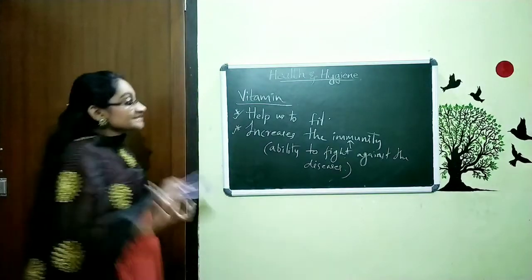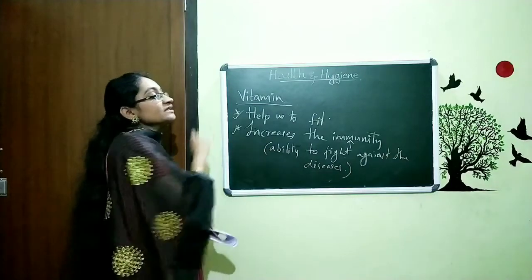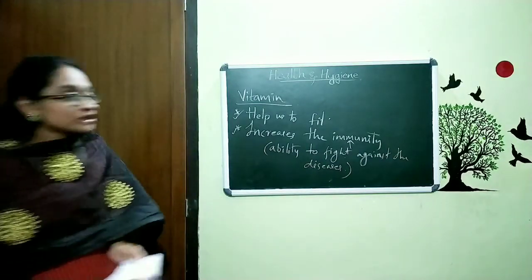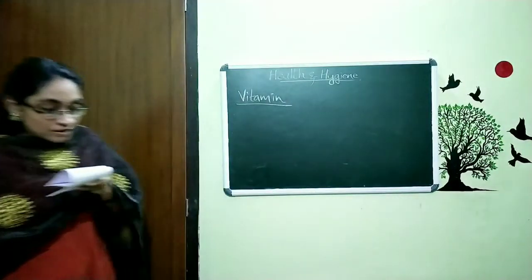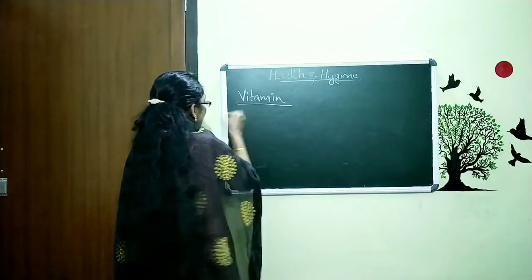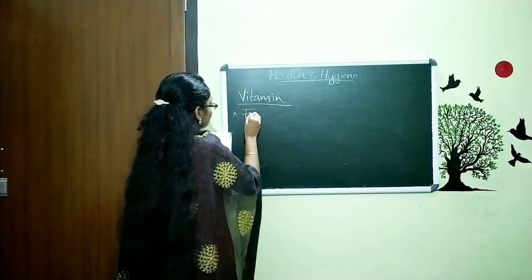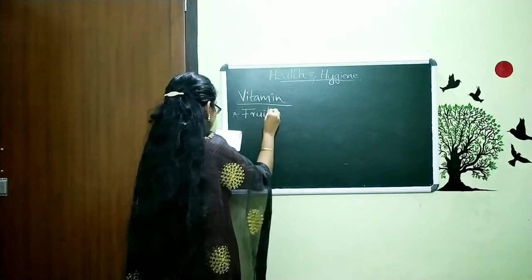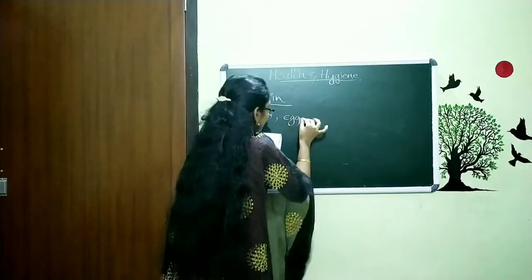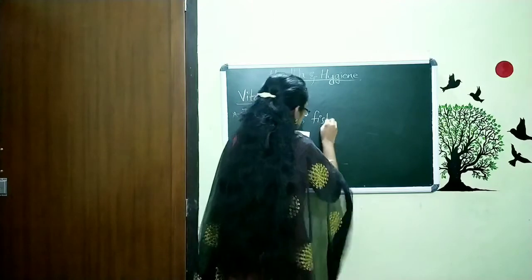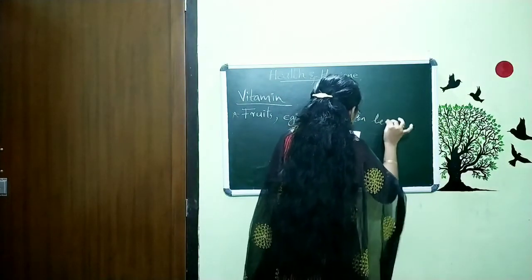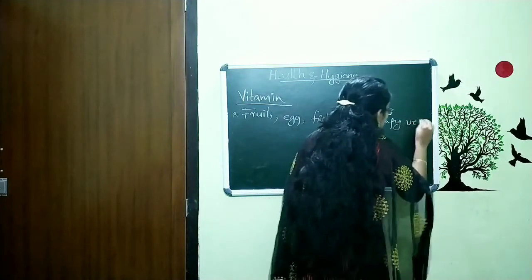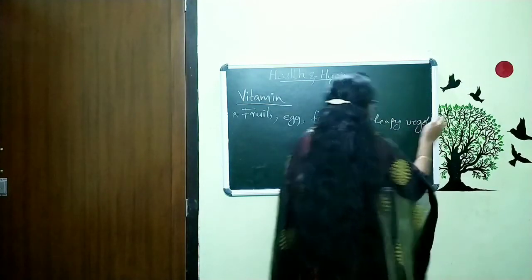Now, the question is, which are the food items that contain vitamin? Now, we are going to discuss the names of the food that contains vitamin. The first example is this: fruits, egg, fish, green leafy vegetables.